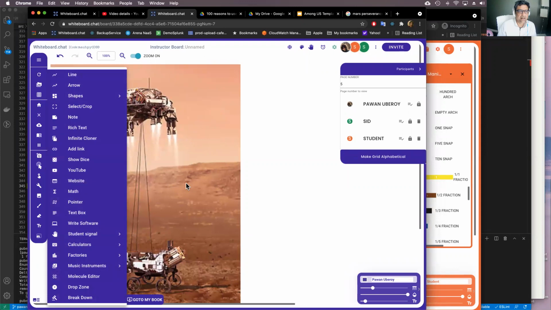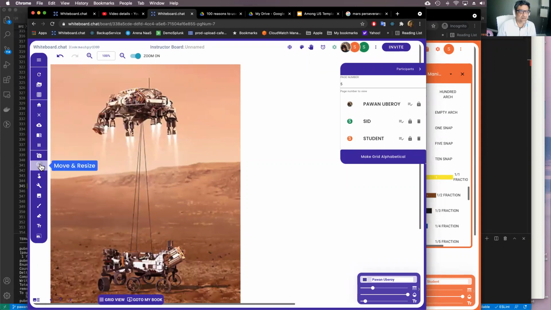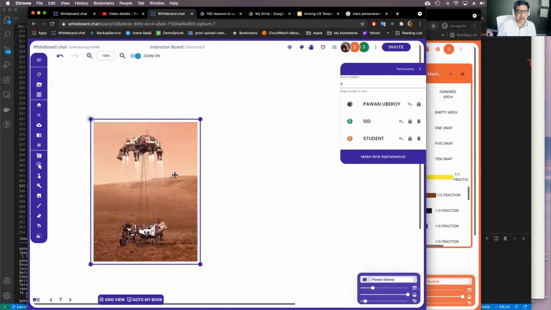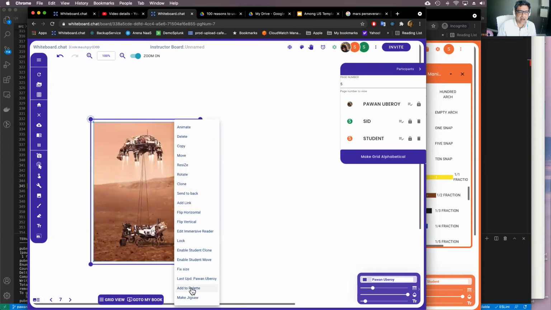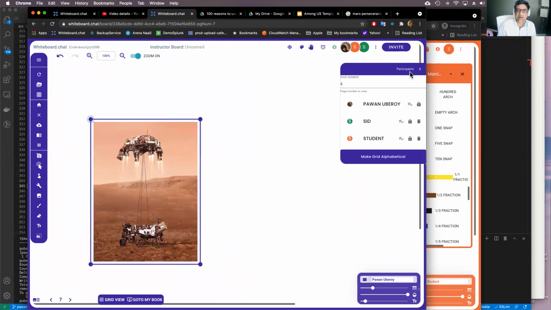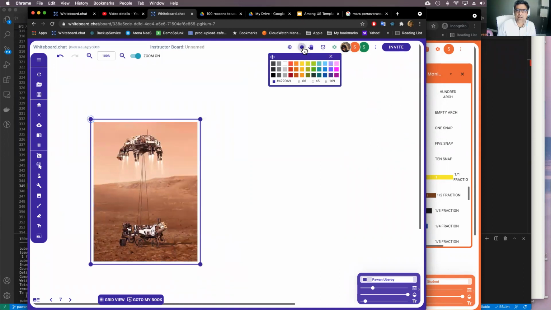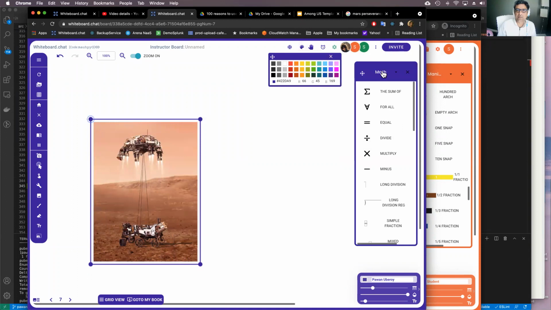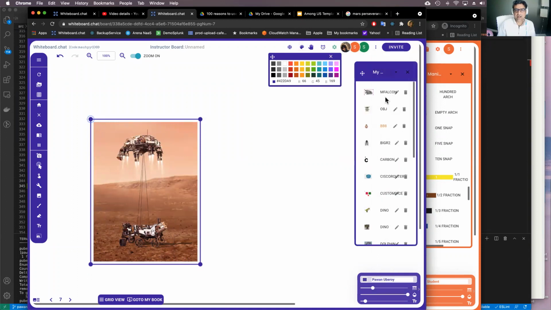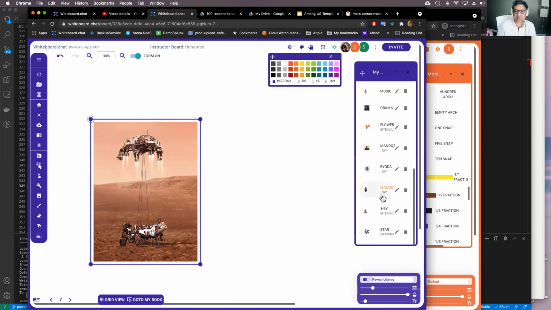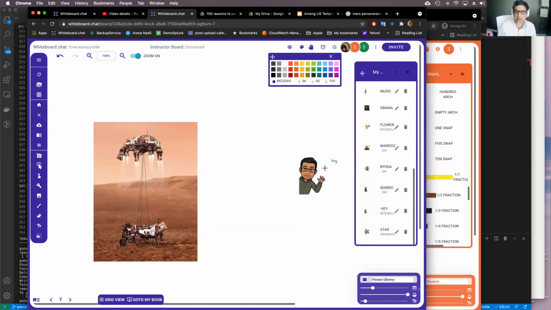Right, I can resize it then, and I can actually make this part of my palette too. So if I want to make this part of my palette, I can just right click and say, hey, add to palette, and it will come into my palette here into my object section. So then I can use it for subsequent lessons or forever, or people just put their emojis there as well. So you can put a lot of things in your own palette as well.